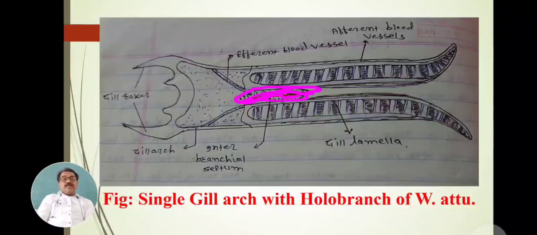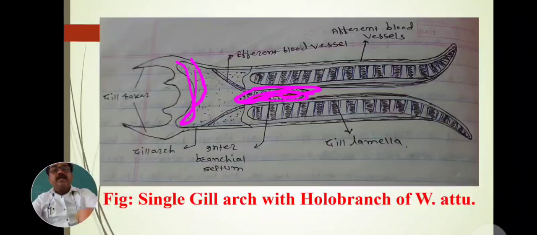In Valea, this interbranchial septum is short and thick, not long like the hemibranch. The hemibranch is long, but the interbranchial septum is short. Whereas these are the gill rakers. This is the gill arch, and on this gill arch, these are the gill rakers.